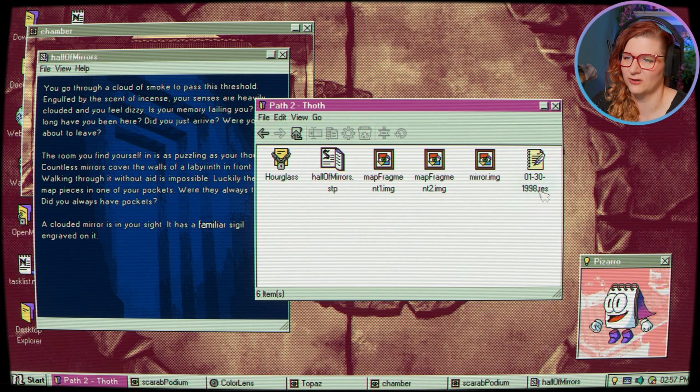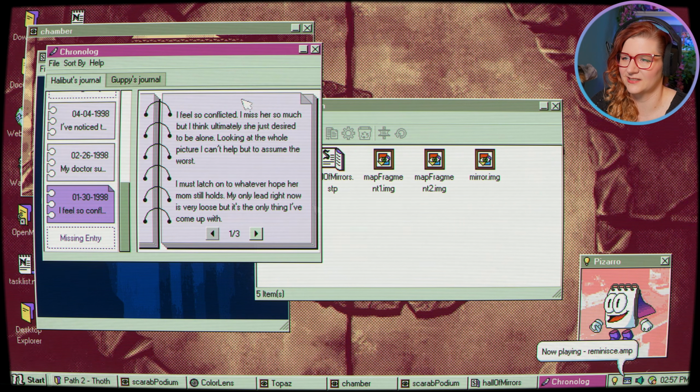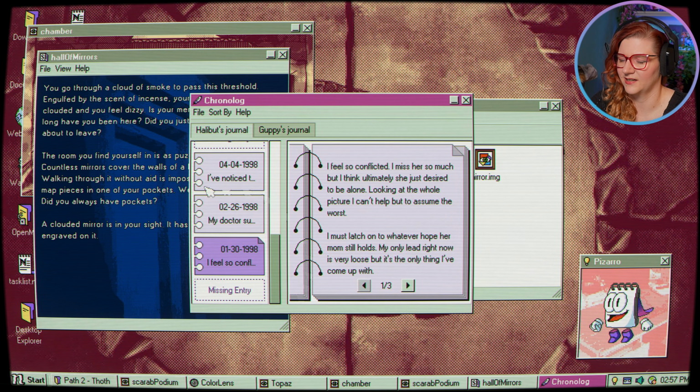Okay, so we're gonna be doing some color checking, but first, we get another journal. Okay, so that's an earlier entry. I feel so conflicted. I miss her so much, but I think ultimately she just desired to be alone.